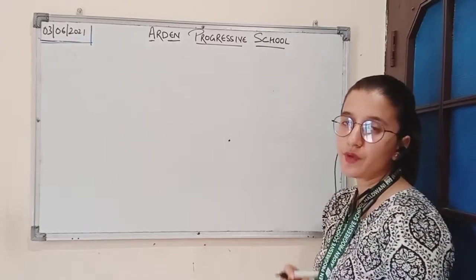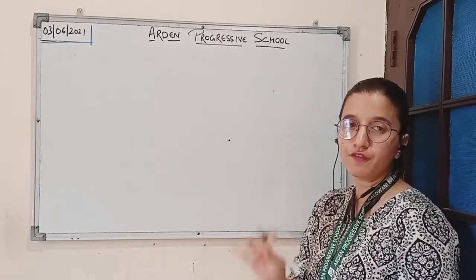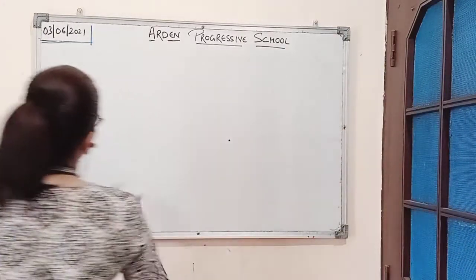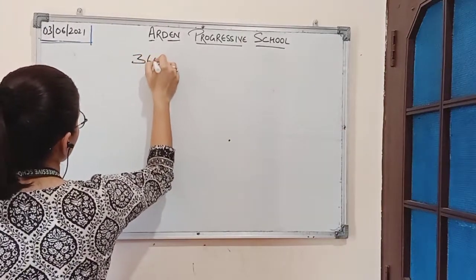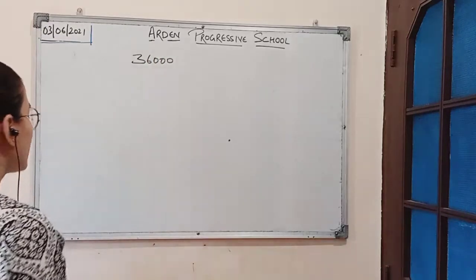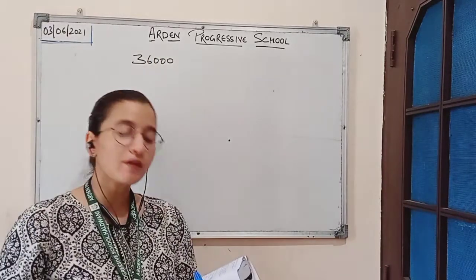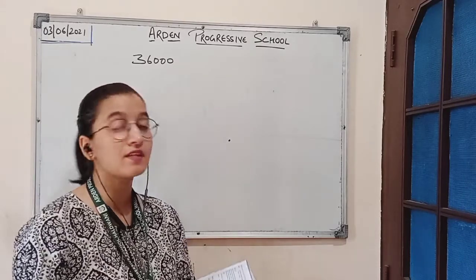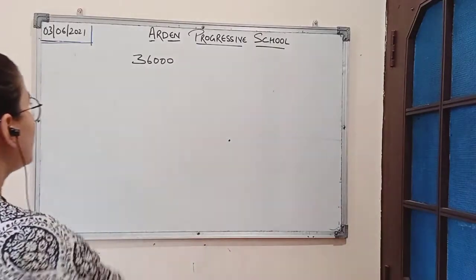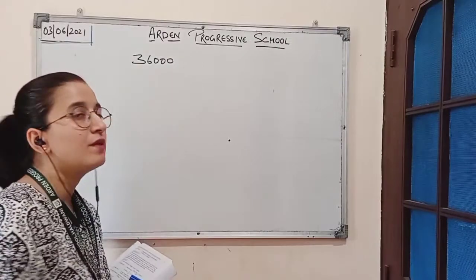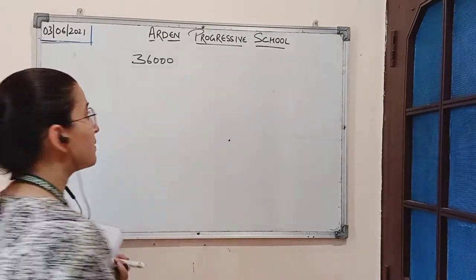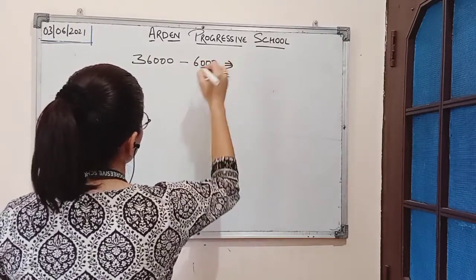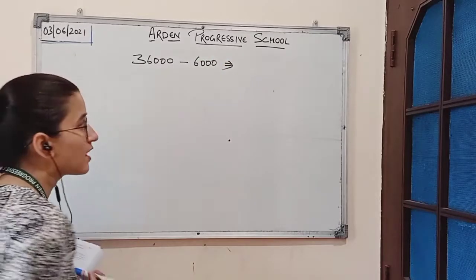Now according to the question, the profit of the firm is given, that is 36,000. It is also mentioned in the question that the remuneration of the partner is estimated to be 6,000 per annum. Out of this profit, remuneration of the partner is to be paid. So here we will subtract this amount, 6,000, from 36,000.